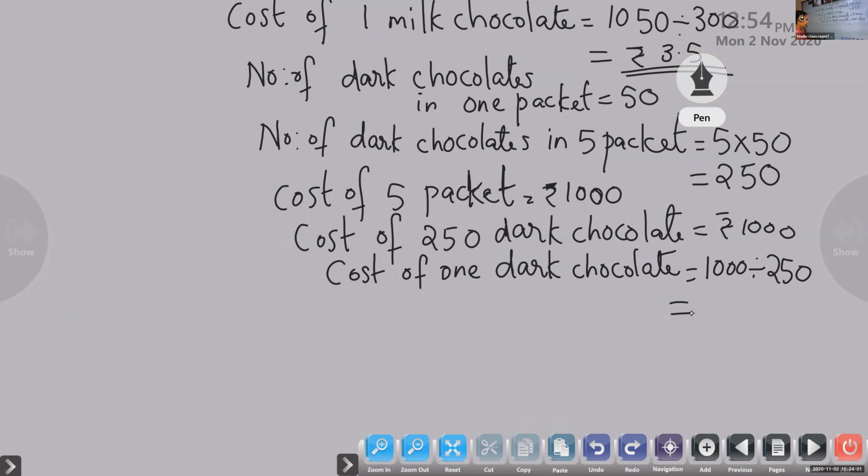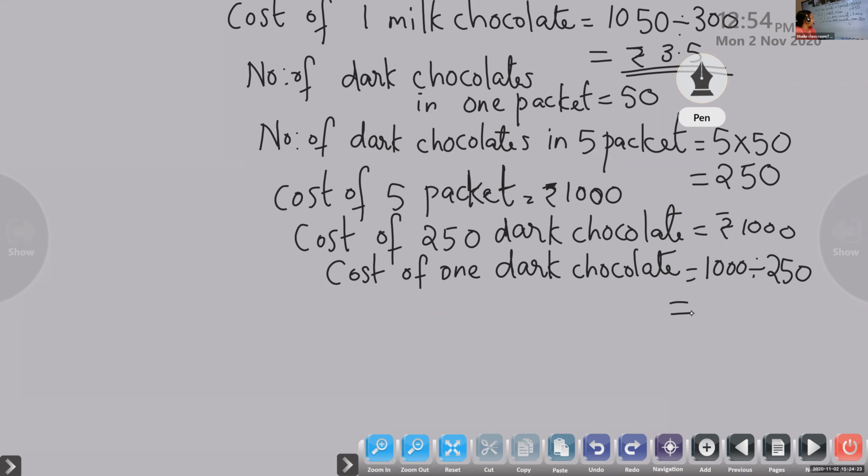So children, here it is not given directly. That's why we had to find out: the cost of 3 milk chocolate packets is given, and in one packet there are 100. So in 3 packets we had to find out 300. Now total 1050 divided by 3, we got 3.5 rupees for milk chocolate.